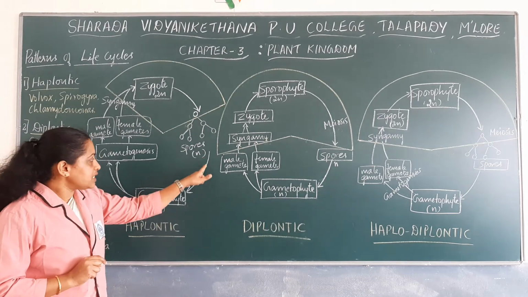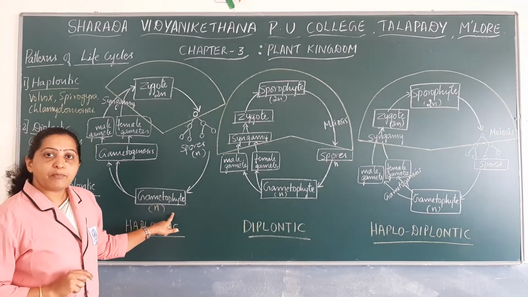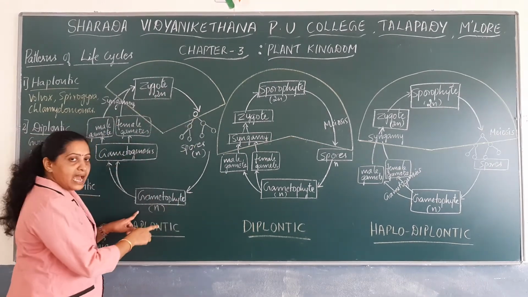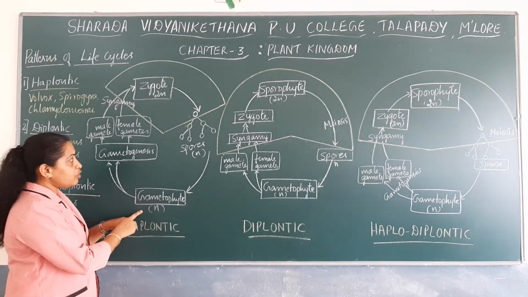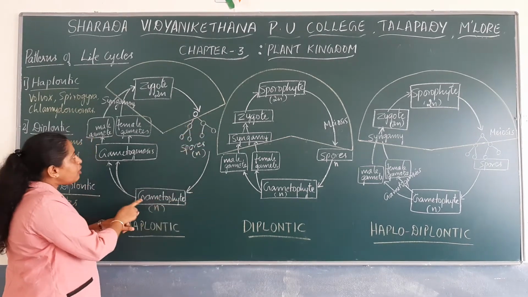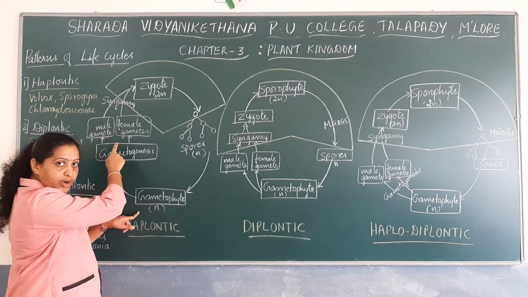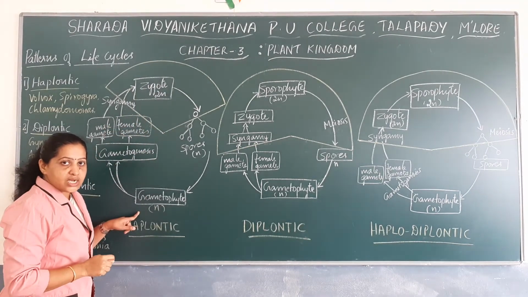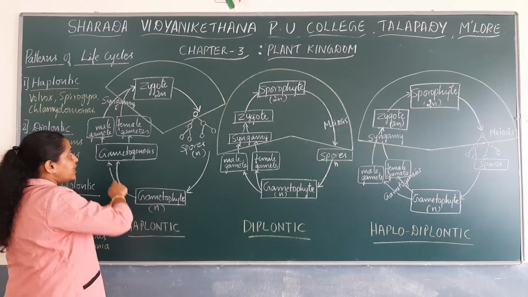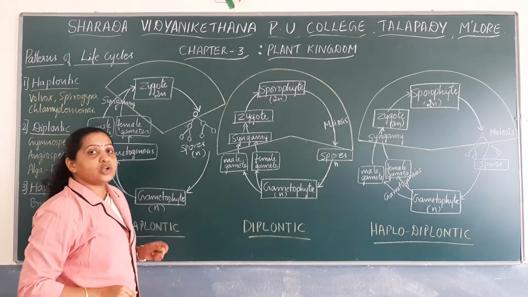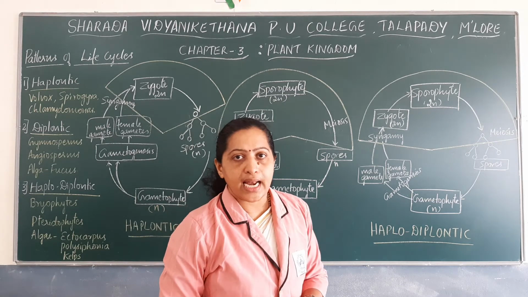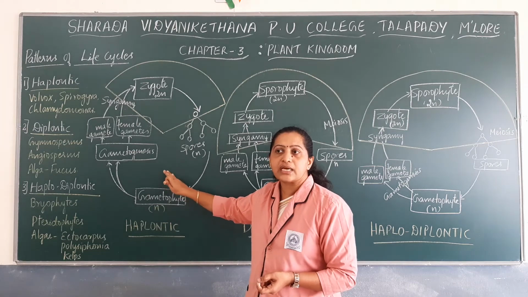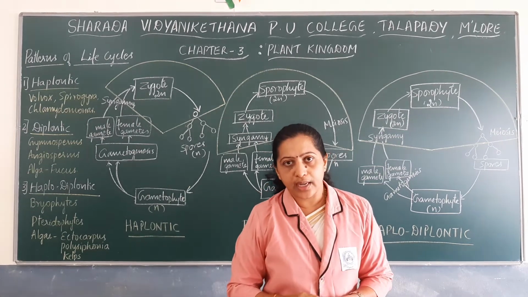The haploid spores then germinate to form a haploid plant body known as the gametophyte. If you observe the life cycle pattern, that is the haplontic life cycle, you can make out that most of the phases of the life cycle are haploid and only the single celled zygote represents the diploid stage. So since most of the phases of the life cycle are haploid, the pattern is known as the haplontic life cycle. This is about the haplontic life cycle as well as examples of it.